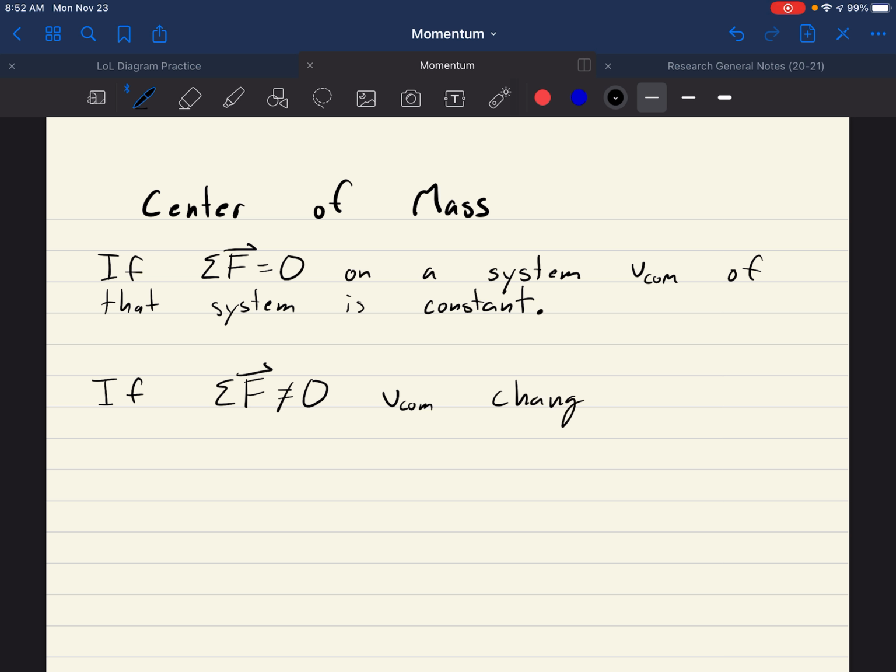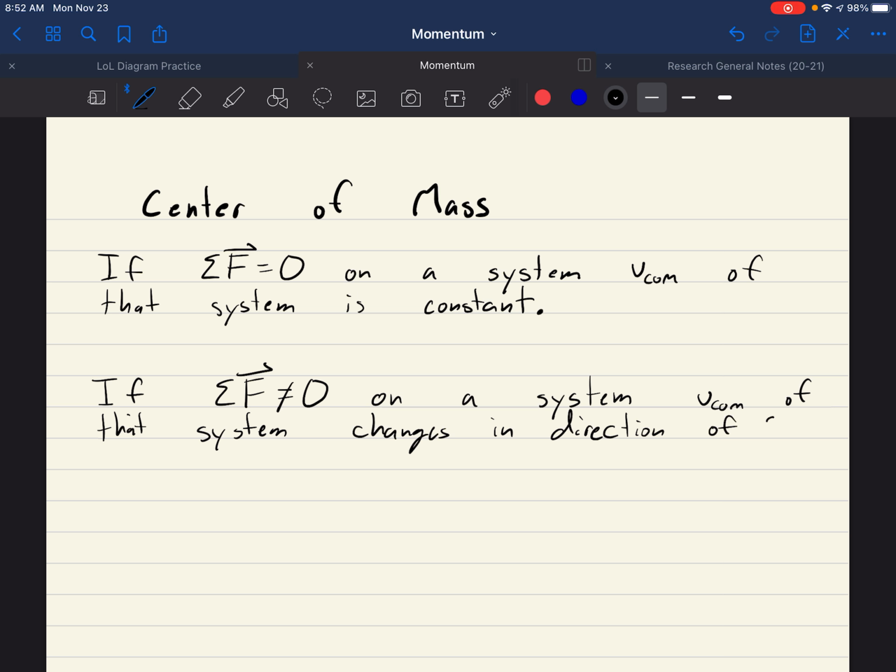V center of mass changes in direction of, and I guess we should be really particular, we should say the net force on a system, V center of mass of that system changes in direction